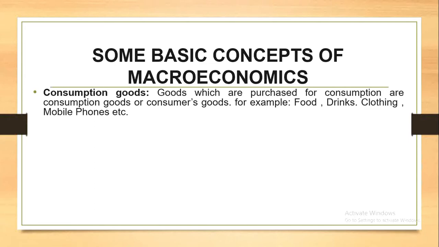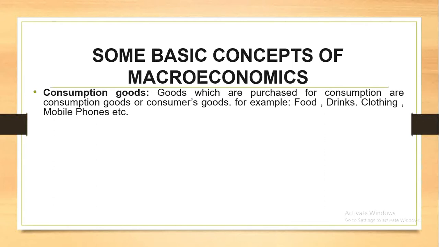So, what is the meaning of consumption goods? We will try to understand the meaning of consumption goods by the sentence: goods which are purchased for consumption are known as consumption goods or consumer goods. What is the sentence telling?